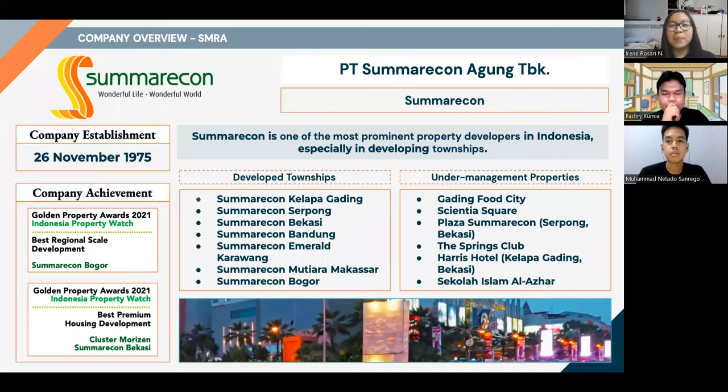And the next company is PT Summarecon Agung, also known as SMRA, which was established in 1975. Summarecon is one of the most prominent property developers in Indonesia, especially in developing townships. The company has achieved some awards such as Golden Property Awards 2021, Best Regional Scale Development, Golden Property Award in Best Premium Housing Development, and Cluster Horizon Summarecon Bekasi.